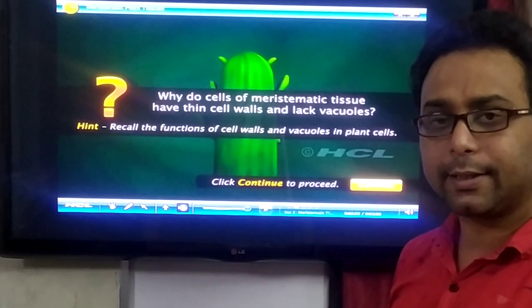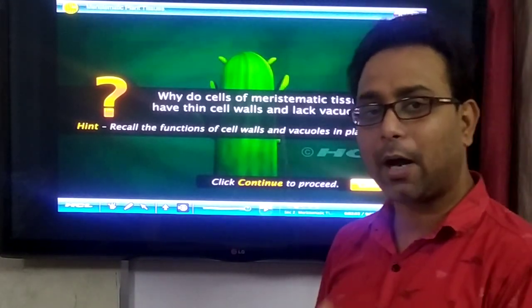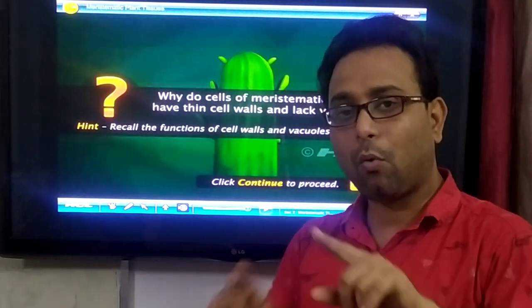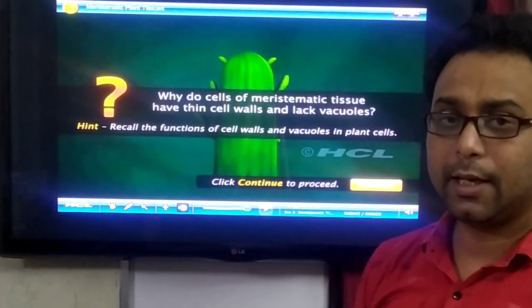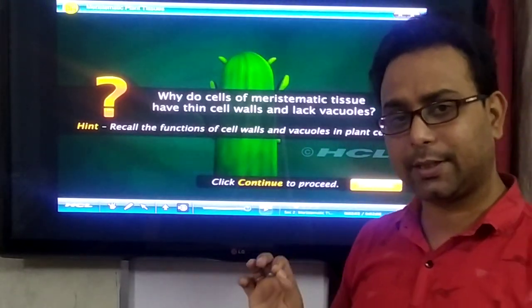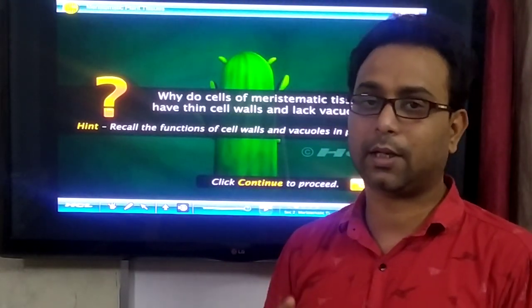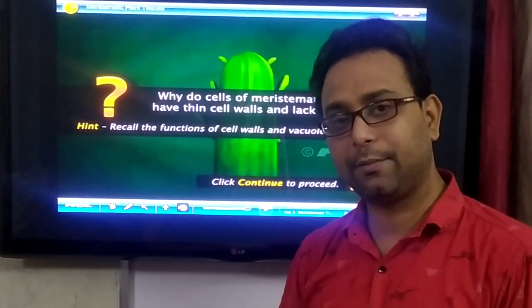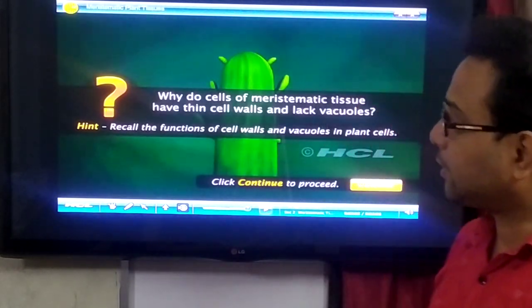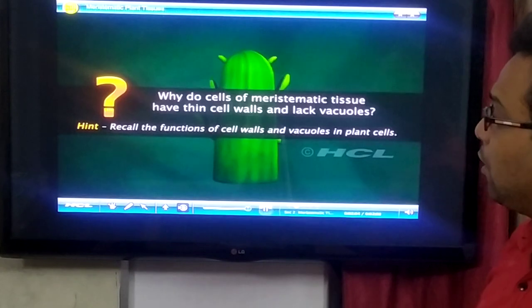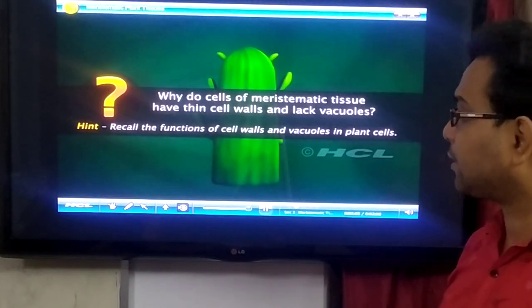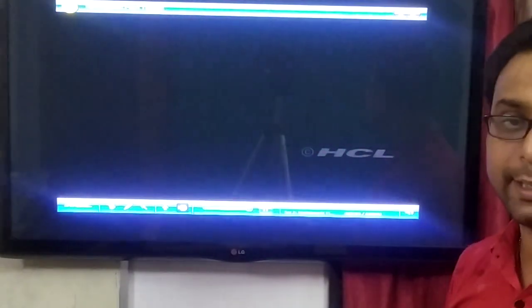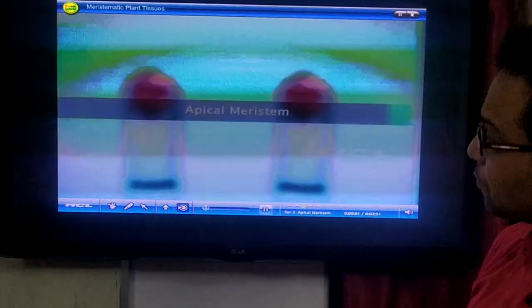And also cell division is easily performed when the wall is very thin. If it is very hard and very thick, that disturbs or delays the cell division process. So that is the answer for the thin cell wall and the lack of vacuoles in the meristematic tissue.